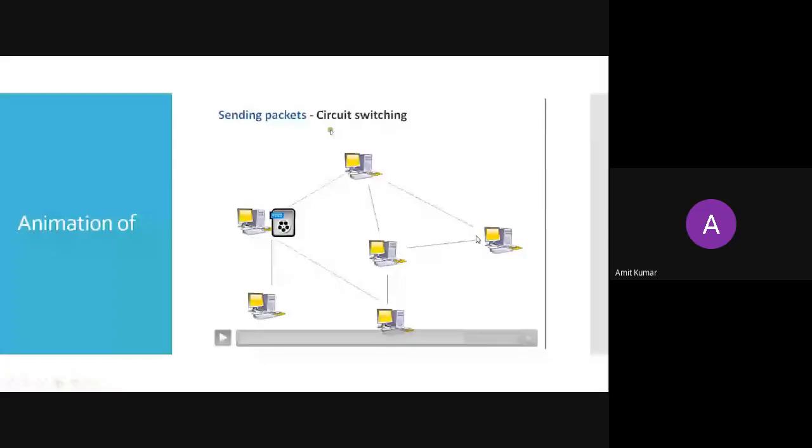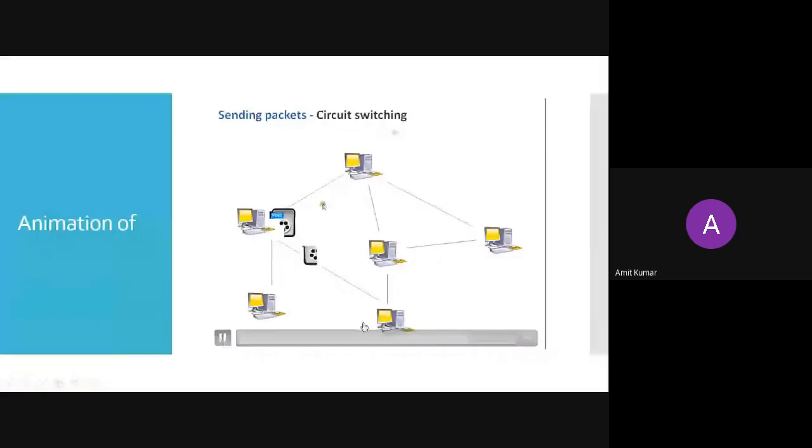So it may happen that the first packet will be received last, the second packet will be received first, and the third packet will be received second. So the order of the message is not proper. Rearranging your message at the receiver end is difficult in case of packet switching, but it will be easy in case of circuit switching.